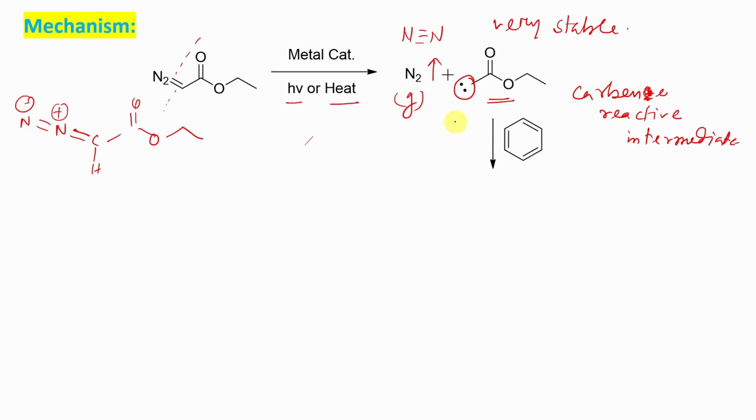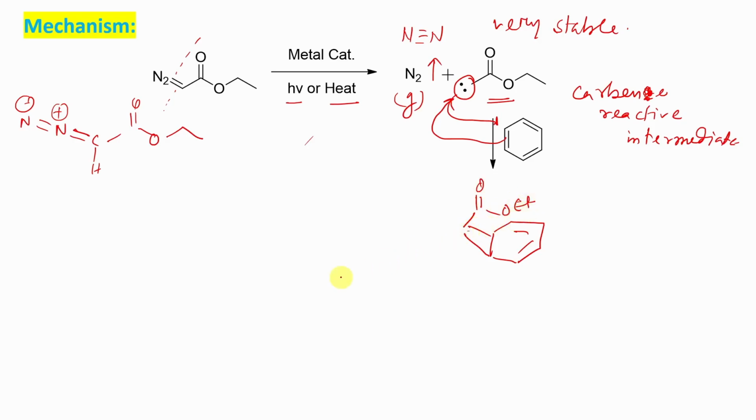So you may think like that: first it attacks, then this bond goes, like a carbene reaction with an alkene forming a cyclopropane ring system. By the way, I have already discussed this in a dedicated lecture. If you feel any difficulty, you may visit the corresponding video. I shall provide the link in the i button as well as the description box.